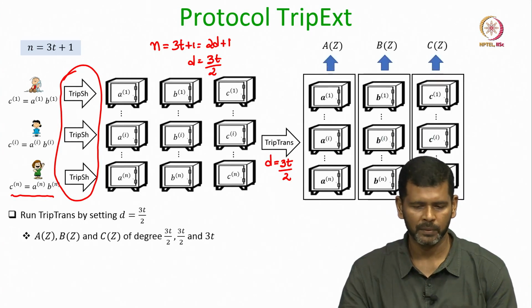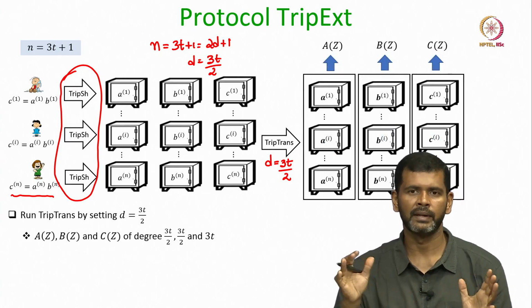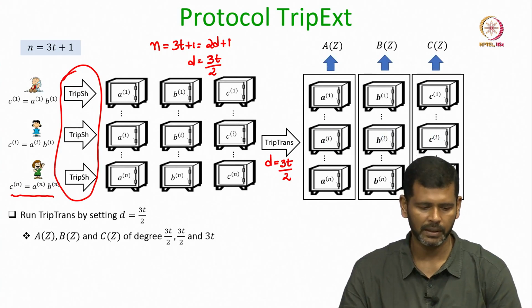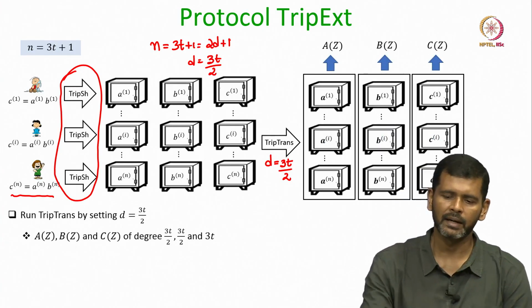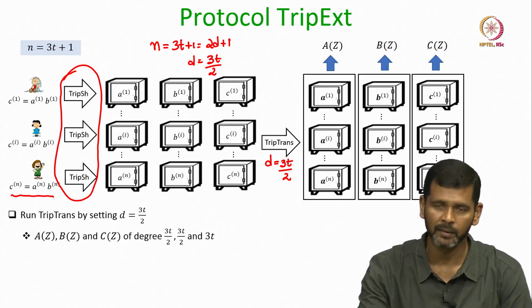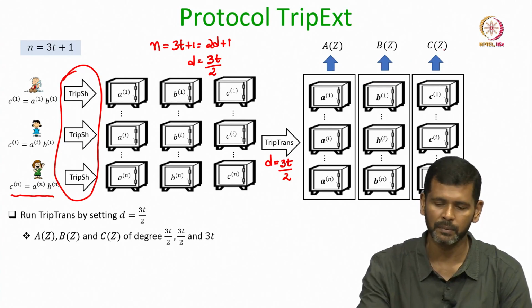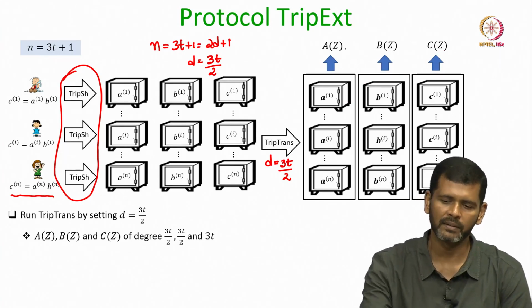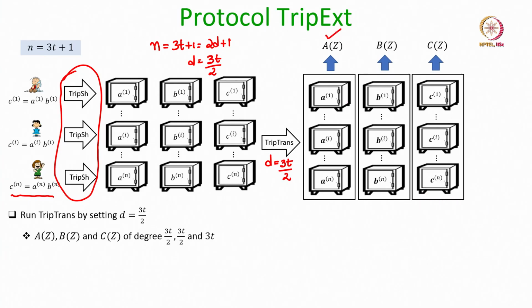Because of the triple transformation protocol, now there will be a very nice correlation among the transformed secret shared triplets. The correlation will be that there will be polynomials of degree 3t over 2, 3t over 2 and 3t, namely a polynomial, b polynomial and c polynomial, such that the a component of all the transformed triplets lie on the a polynomial, the b components of all the transformed triplets lie on the b polynomial, and the c component of all the transformed triplets lie on the c polynomial.